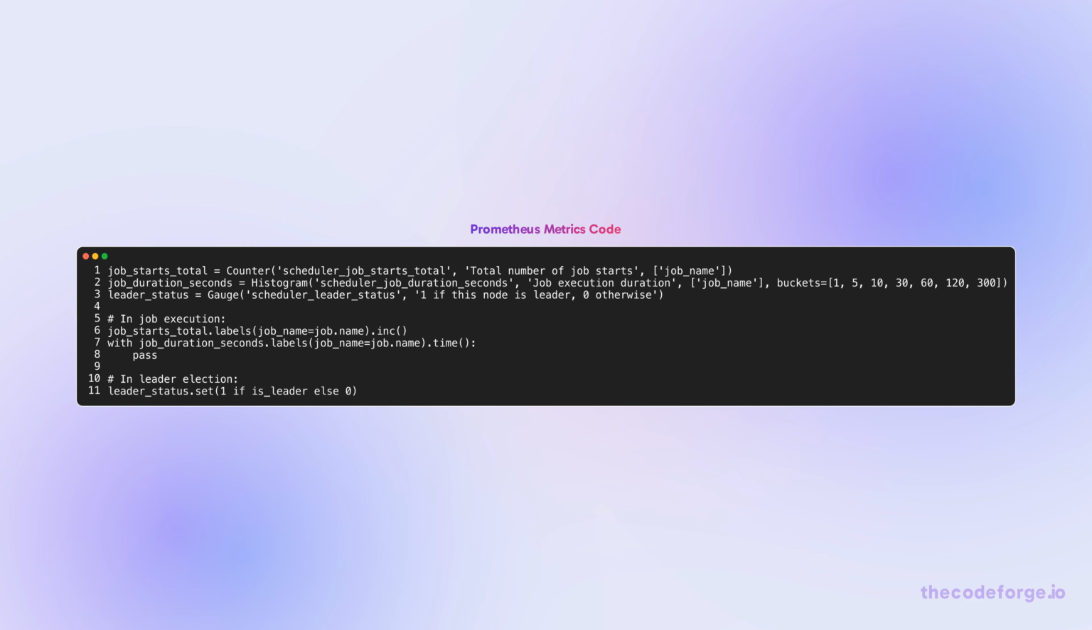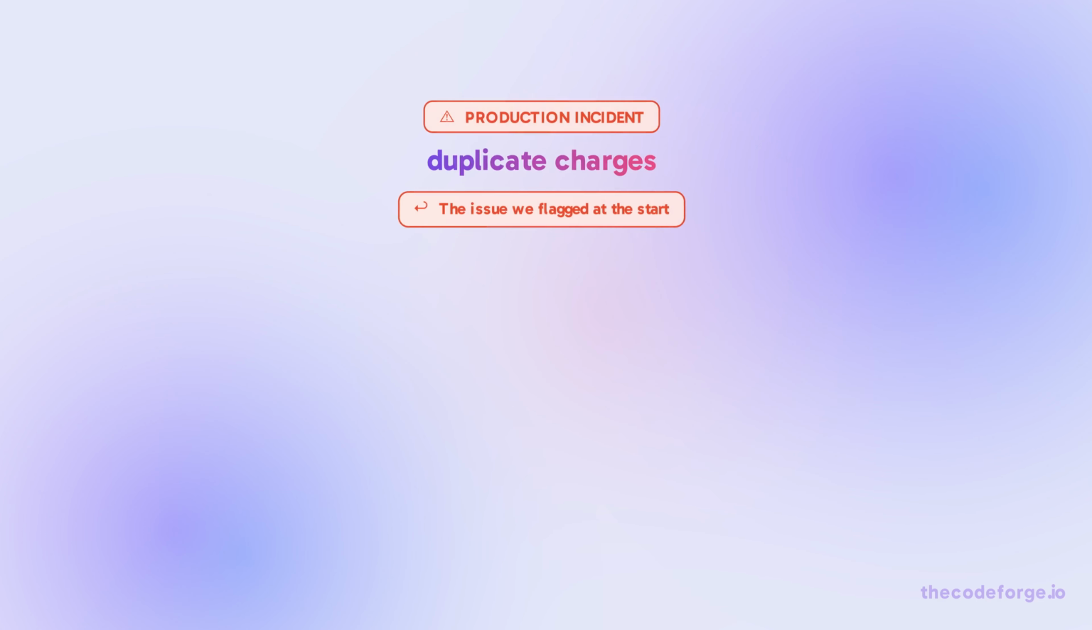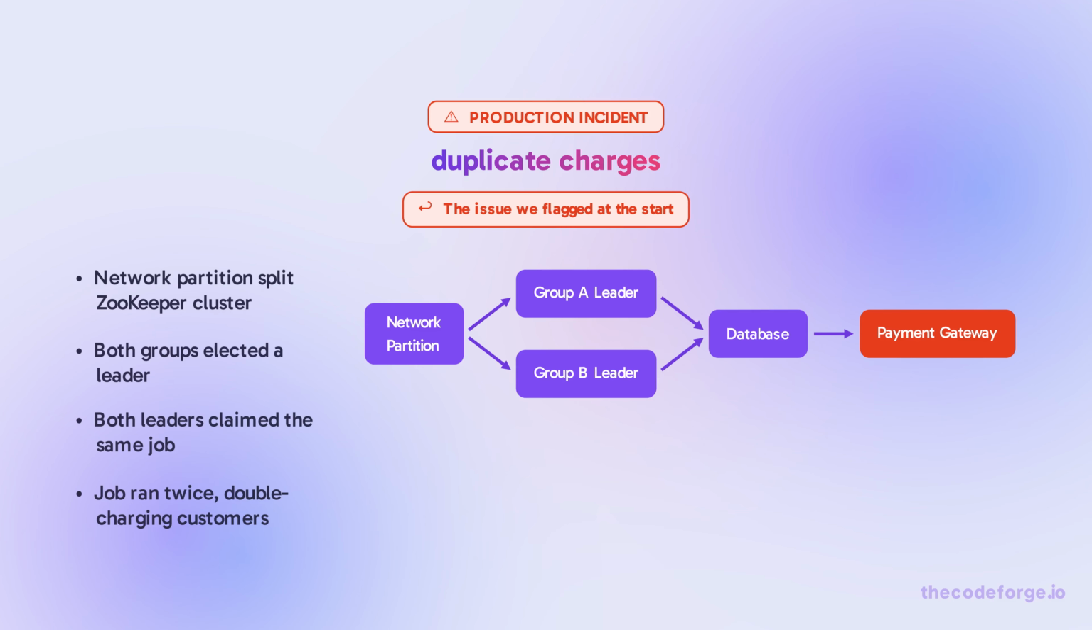Use counters for starts, histograms for duration, and a gauge for leader status. Include a unique run ID in every log line for debugging. This is the same issue we highlighted at the start.